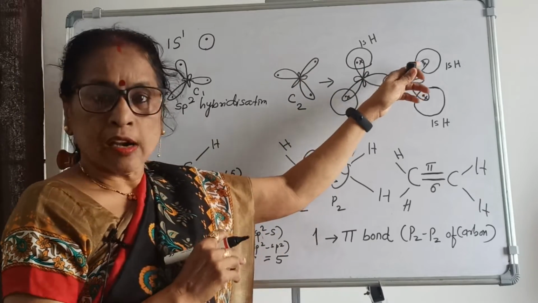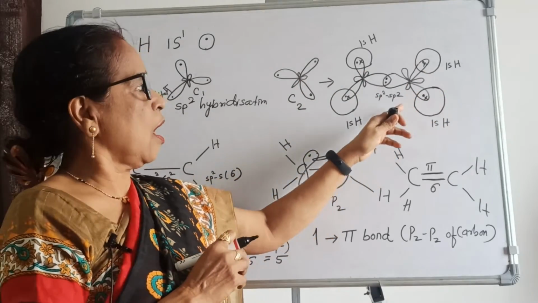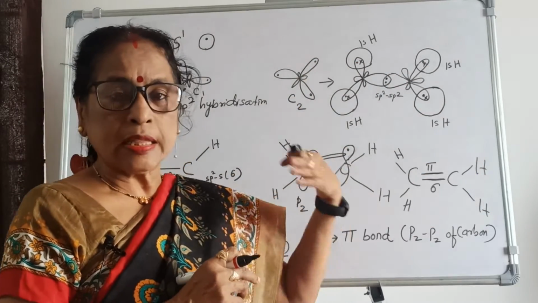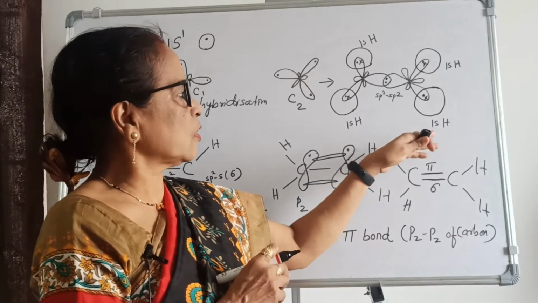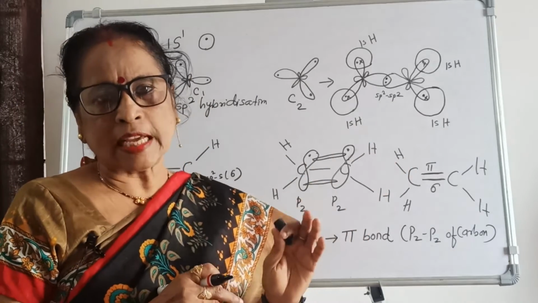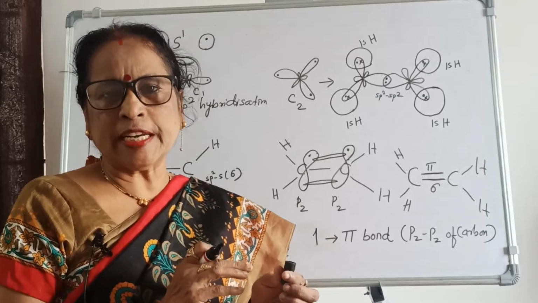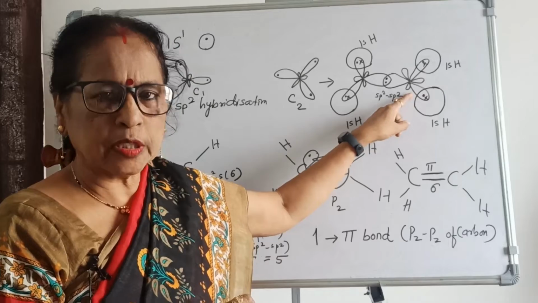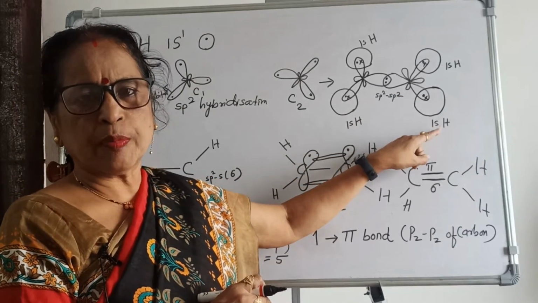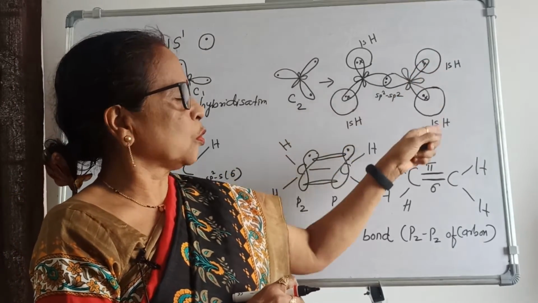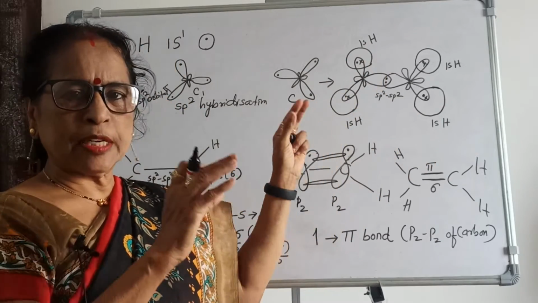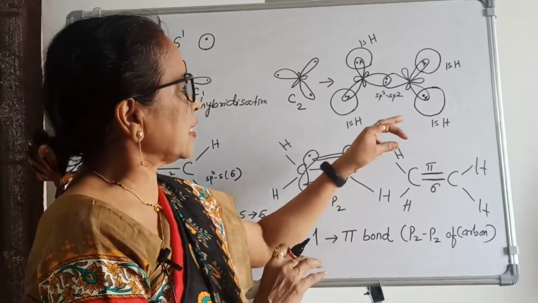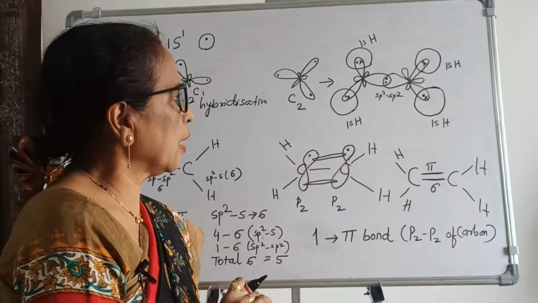Now each sp2 orbital of carbon on these sides, 2 on each, overlaps with the 1s orbital of hydrogen. 1s means spherical, symmetrical, having one electron. So this sp2 orbital of carbon overlaps with this s orbital of hydrogen. Here also 2, here also 2. That means 4 orbital overlaps take place, that is sp2 and s overlapping.